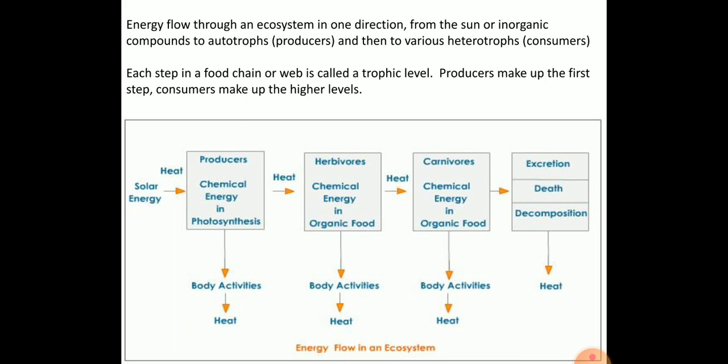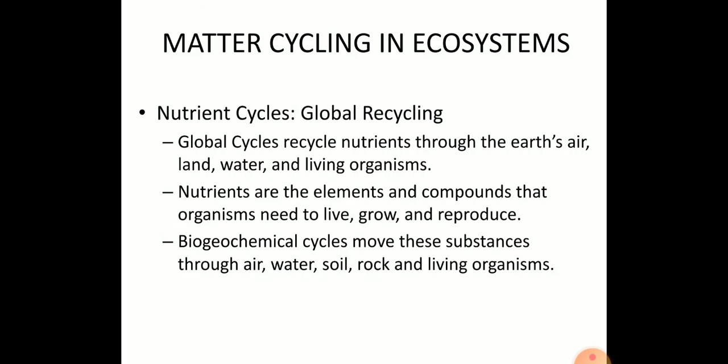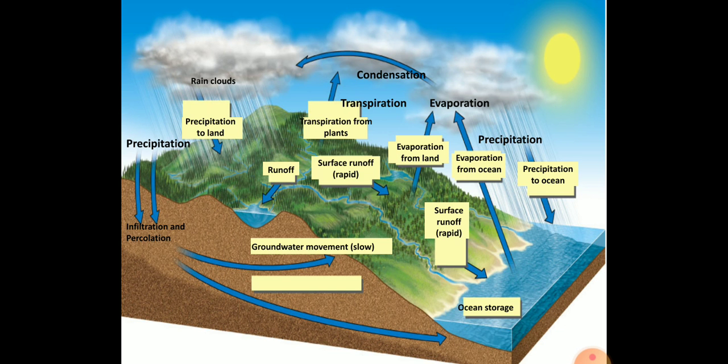Energy flow is always unidirectional, from autotrophs to the heterotrophs. Okay, this is how the energy is utilized at each level. If you take 10 joules, the next level gets 1 joule, and 0.1 joule of energy is utilized by the final organisms, and at each level there will be a loss of energy.